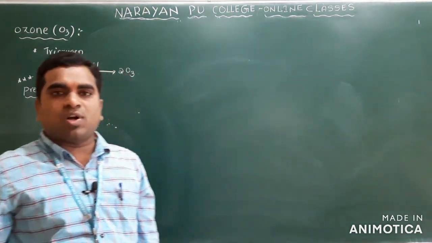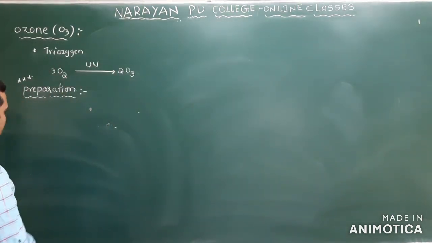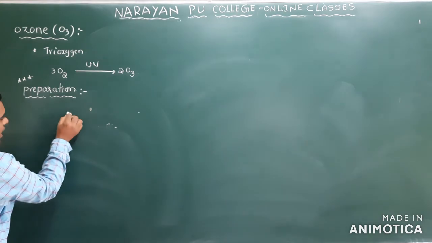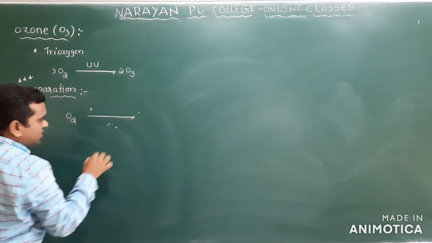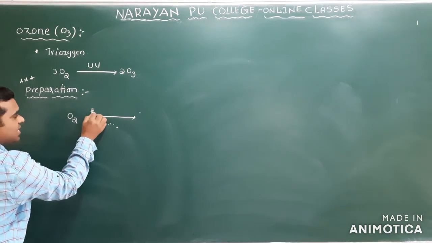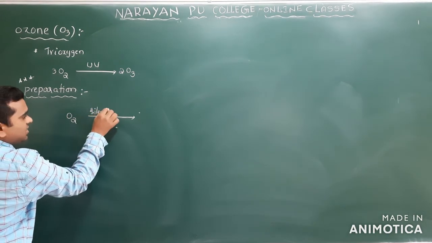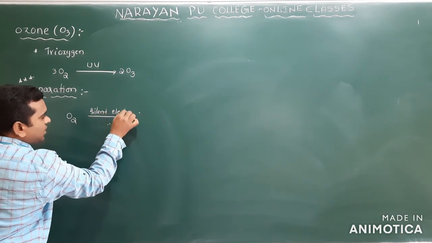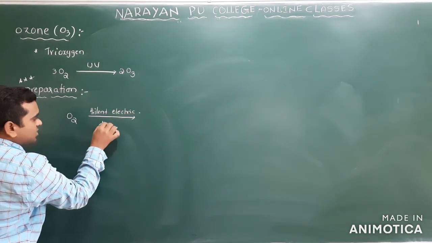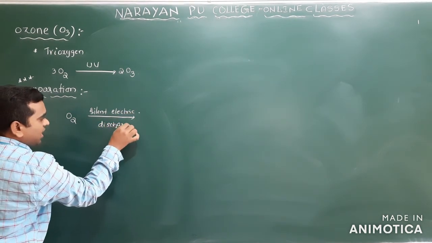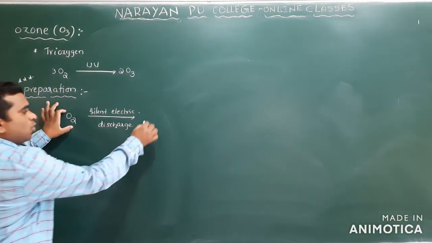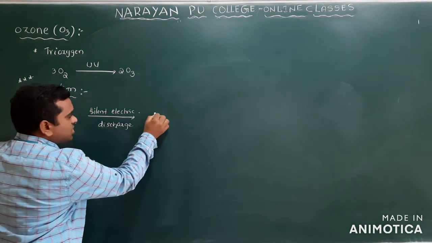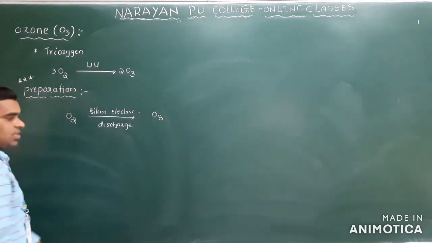Very important: when dry oxygen is passed through a silent electric discharge, the conversion of oxygen to ozone takes place.